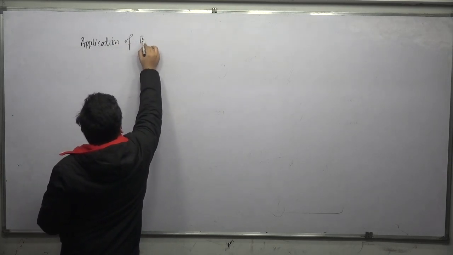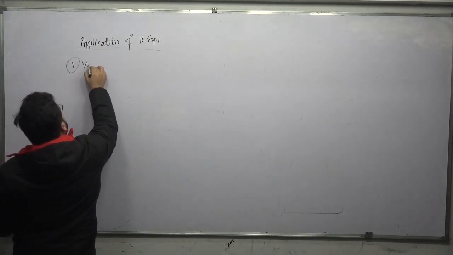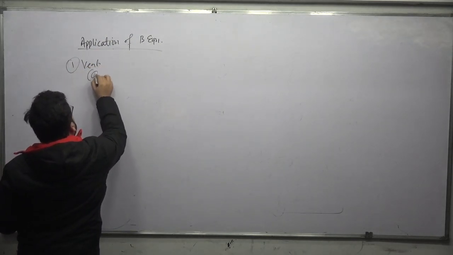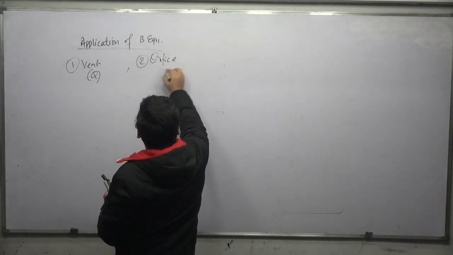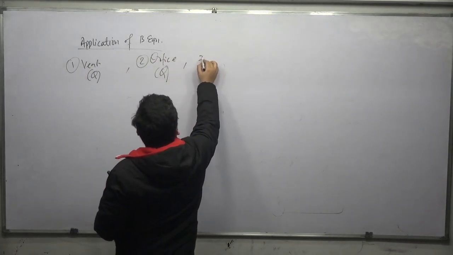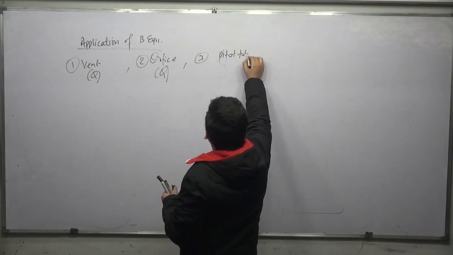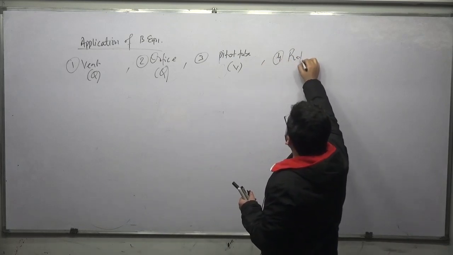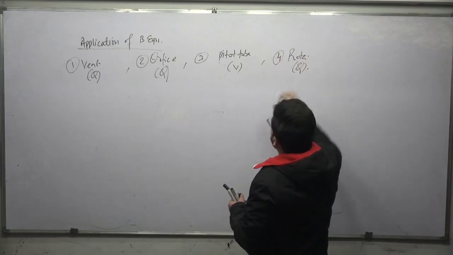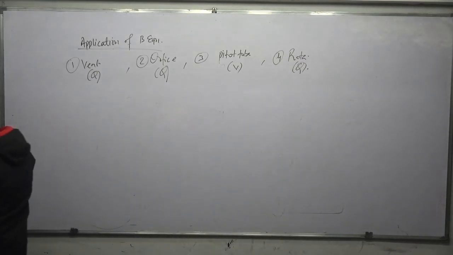Application of Bernoulli's equation. Number one was Venturi meter for discharge. Number two was orifice meter for discharge. Number three was pitot tube for velocity. Number four was rotameter for discharge. So these are the various applications of Bernoulli's equation.